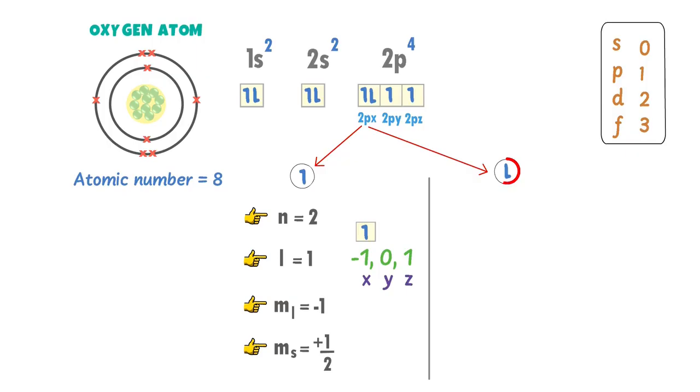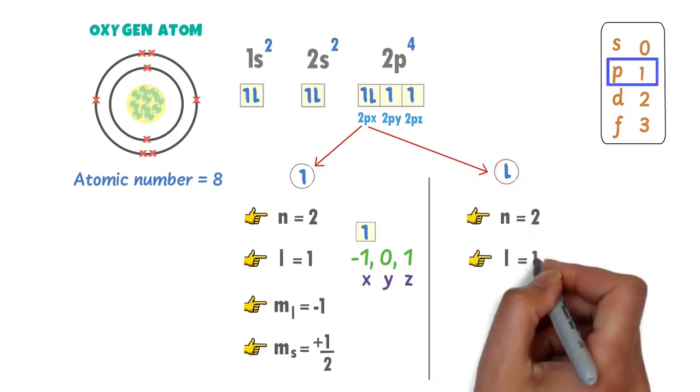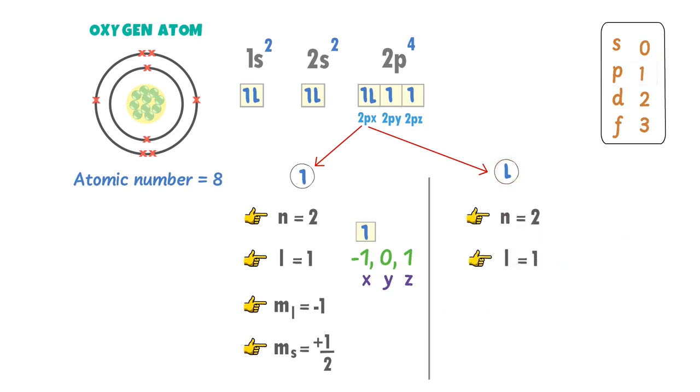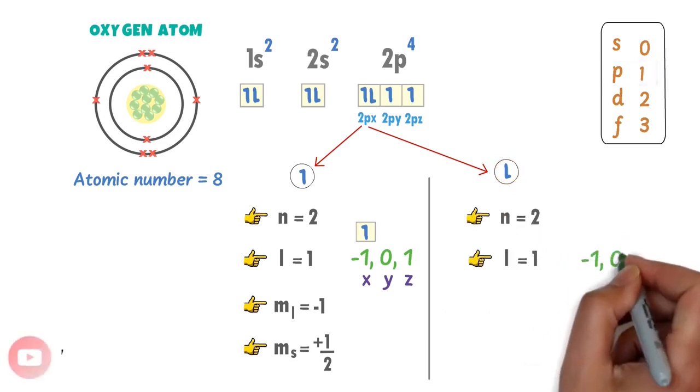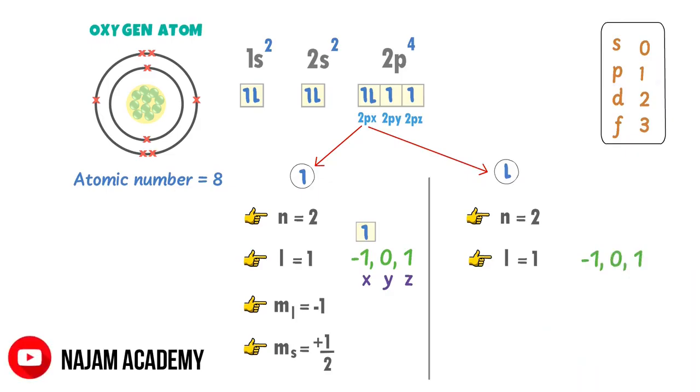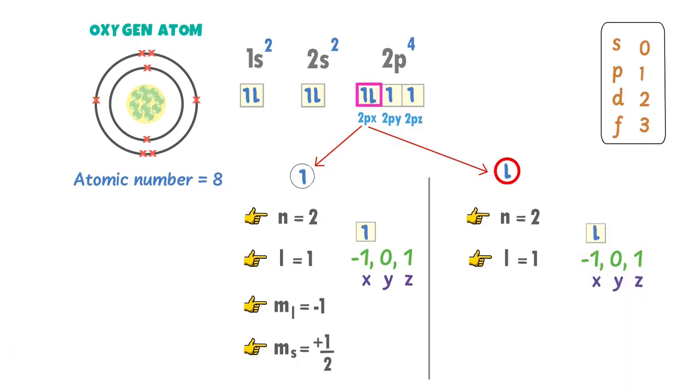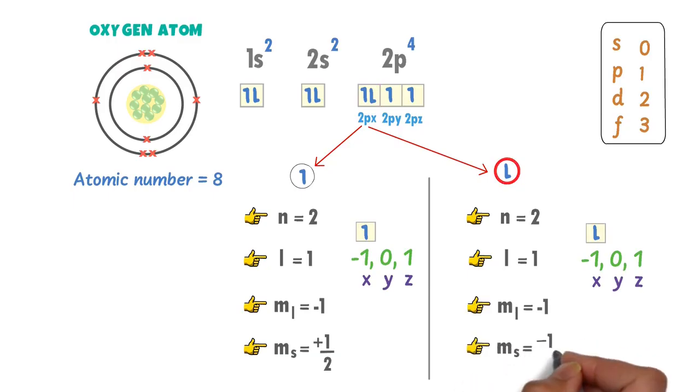In case of this electron, n is equal to 2. For p, l is equal to 1. Go from -1 to +1: -1, 0, 1. So there are 3 orbitals of l: x, y, z. This electron is in the x orbital, so ml is equal to -1. The direction of this electron is downward, so its ms is equal to -1/2.